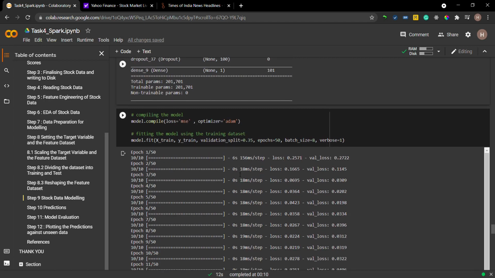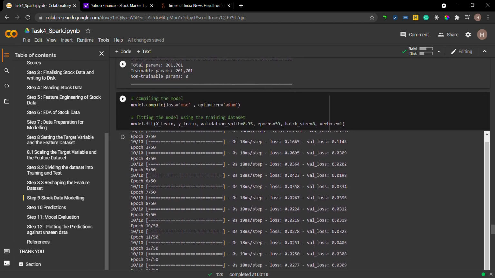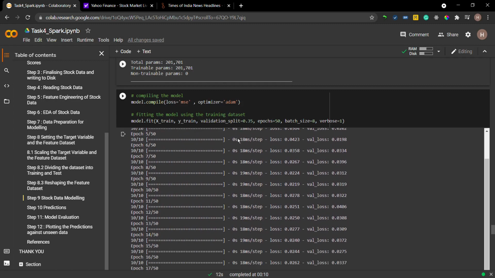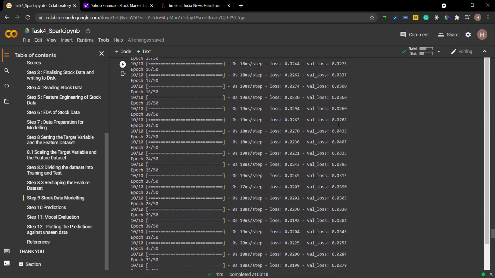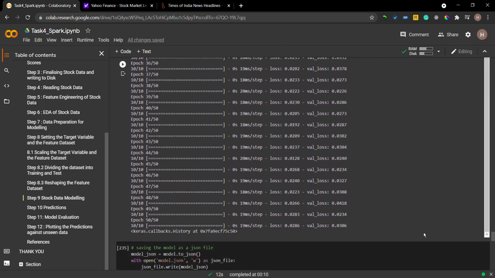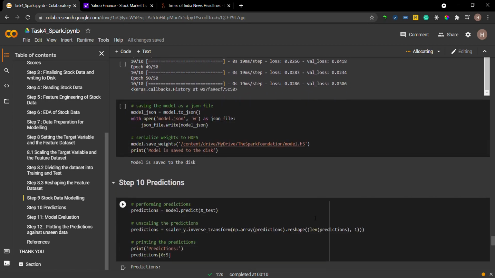Then I have compiled my model using MSE loss. MSE stands here for mean squared error, and I am using the Adam optimizer, after which I have fitted my model to the training dataset. The number of epochs I have used here is 50 and the batch size is 8. Now you can see that the validation loss is decreasing with every epoch, and that is what we want. Next I am saving my model on the disk in the form of JSON and H5 files.